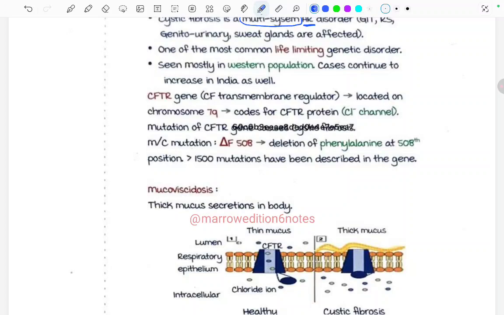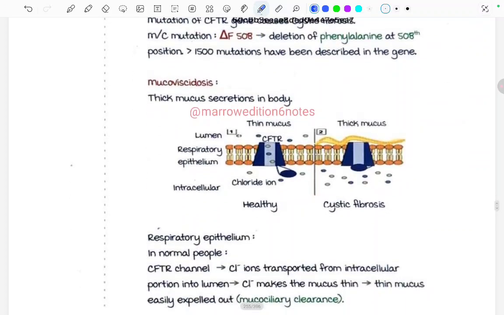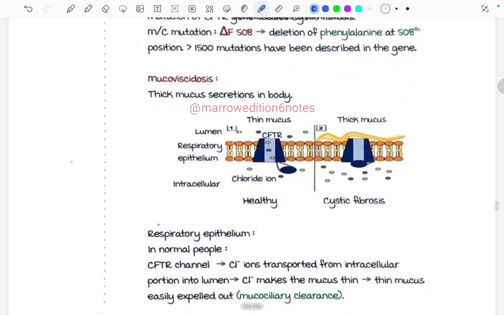What is happening is there is a mutation in the CFTR gene which is located on chromosome number 7q, and the most common mutation seen is F508. That is, there is something changed at the 508 position. Phenylalanine is lost at 508. There is deletion of phenylalanine at the 508 position. That's it. What is seen in this condition? There is mucoviscidosis, that is, thick mucus secretions in the body.